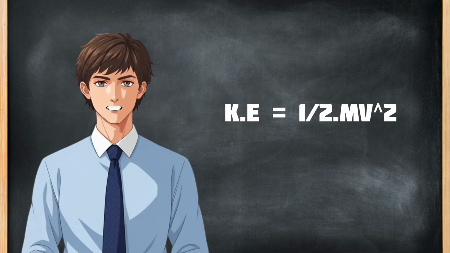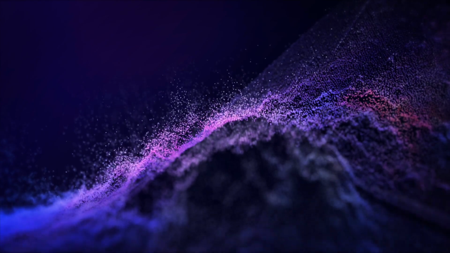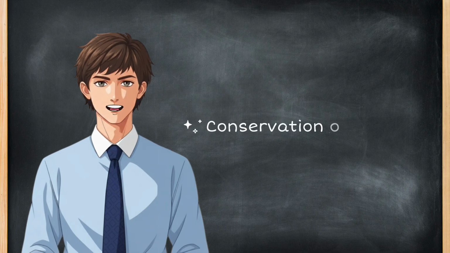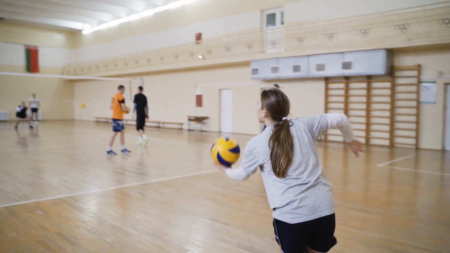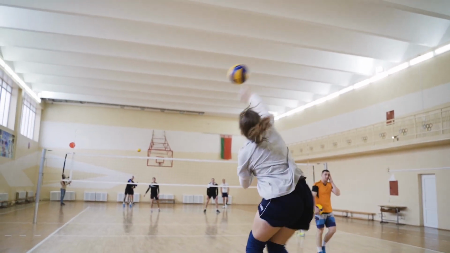Formulas: kinetic energy equals 1/2 mv². Potential energy equals mgh. Energy can be converted from one form to another, but the total energy remains constant. That's the law of conservation of energy. Example: when a ball falls, its potential energy turns into kinetic energy as it moves downward.